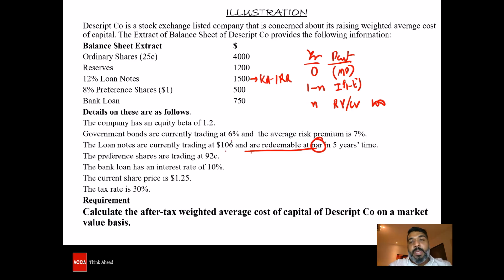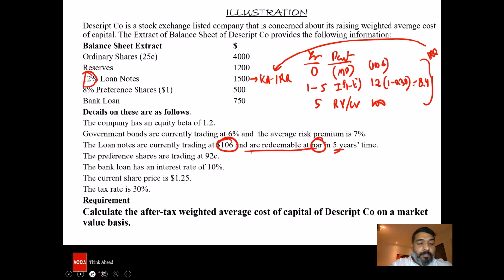How much is it trading at? It is trading at 106, and that price that we're going to buy it for is going to be considered as negative. It's an investment. And how much is the interest? The interest is 12 percentage, making that 12 post tax, and that's going to be 12 into 1 minus 0.30, and 12 into 0.7 is going to be 8.4. These cash flows, what is n? N is going to be 5 years. So both of these n shall be substituted with 5, and the IRR of these cash flows shall be taken as KD.